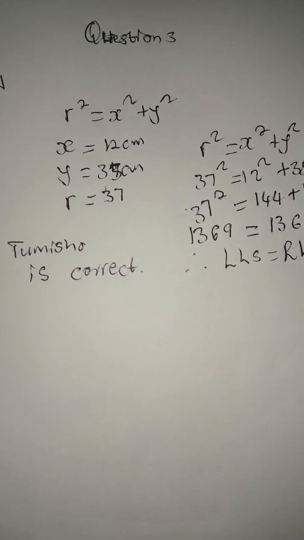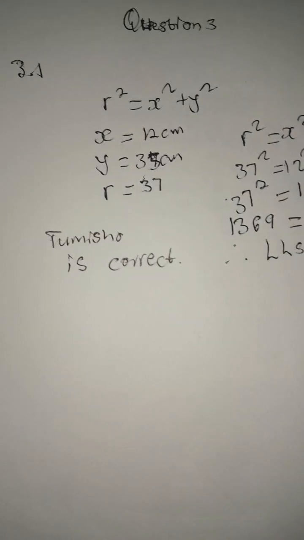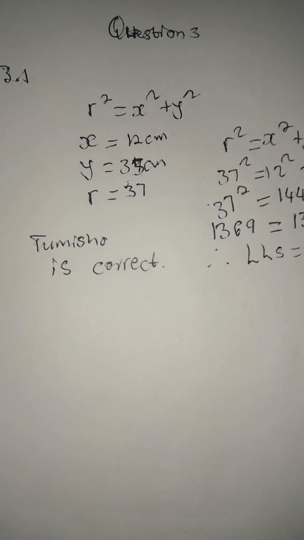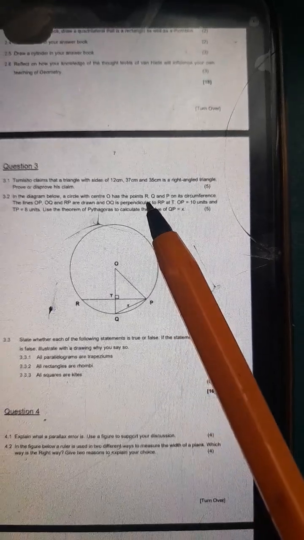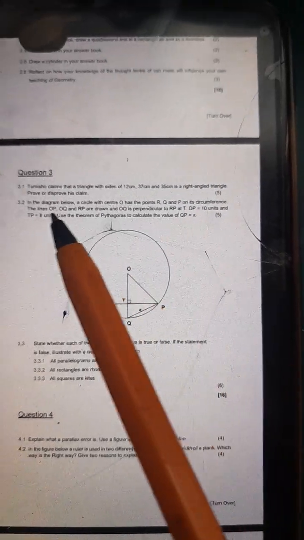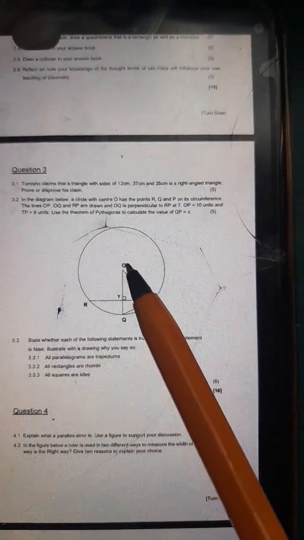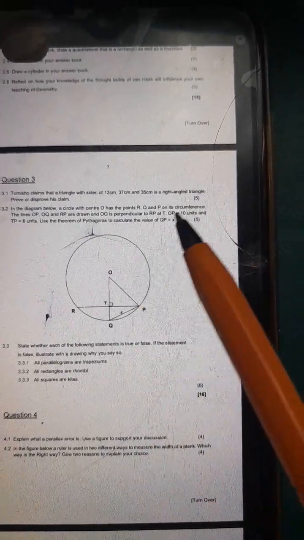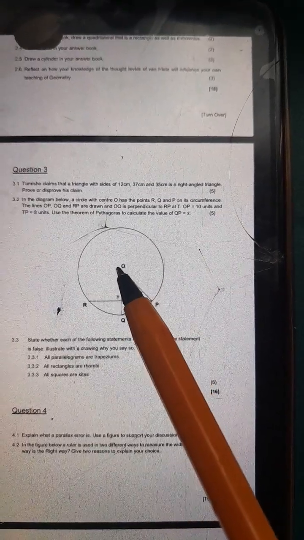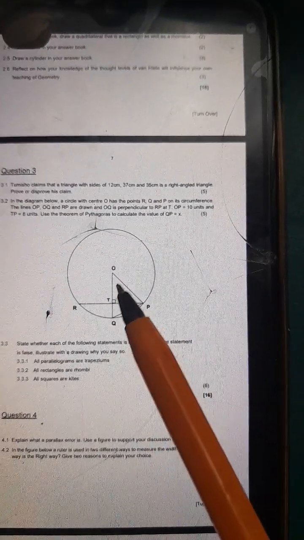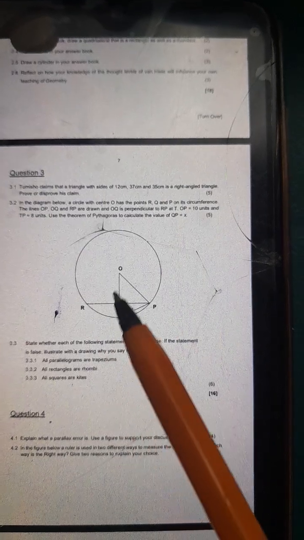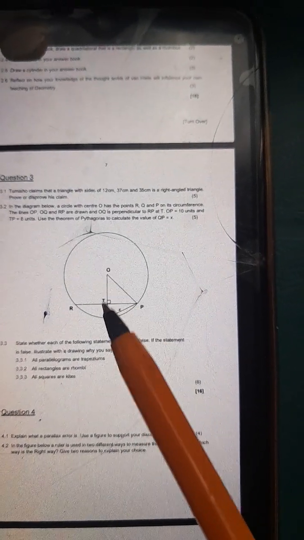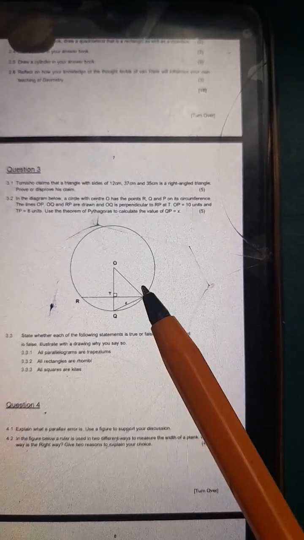You just have to listen very carefully and apply what is needed. So let's go to 3.2 now. We are given that in the diagram below, a circle with centre O has the points R, Q, and P on its circumference. The lines OP and OQ are the radii, guys, right?